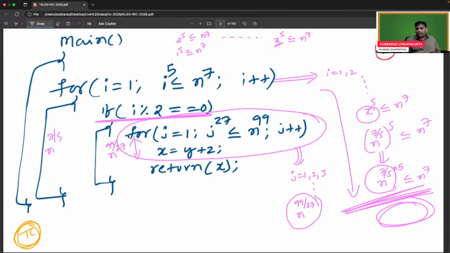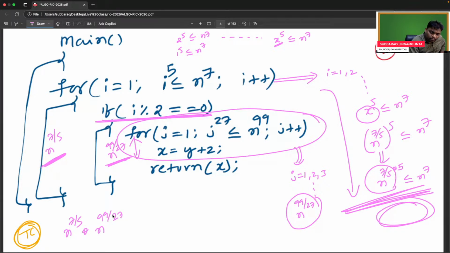The first outer for loop runs n power 7 by 5 times. The inner loop runs n power 99 by 27 times. Outer one is these many times, inner one is these many times. With two nested loops, normally you have to multiply. Remember, if one work can be done in m ways and another in n ways, both can be done together in m into n ways: n power 99 by 27.